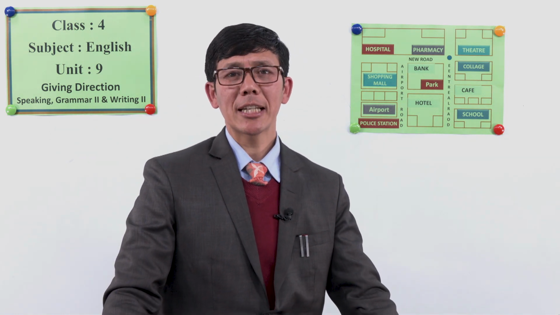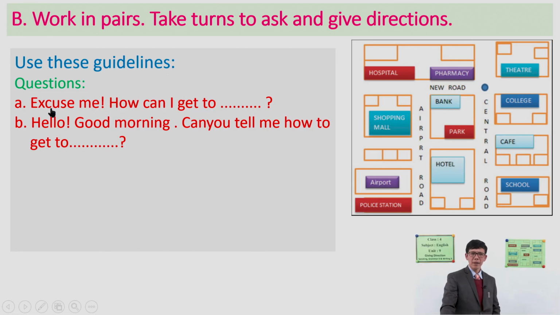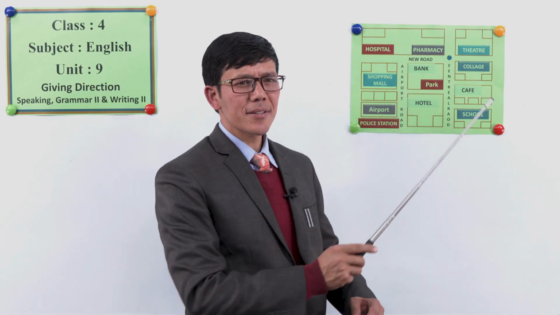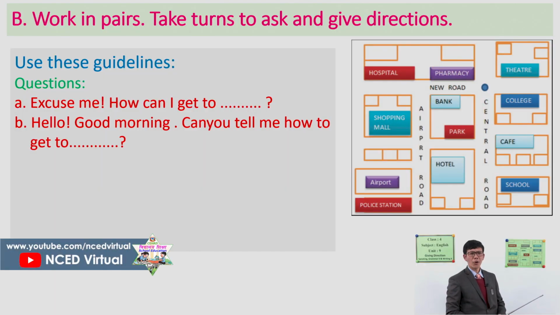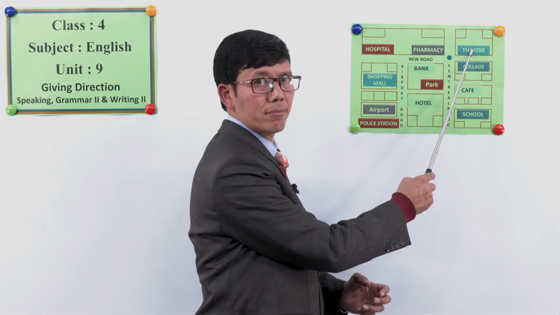But before that, let us use these guidelines. For example: excuse me, how can I get to the pharmacy? And look at other words: hello, good morning, can you tell me how to get to the theater?